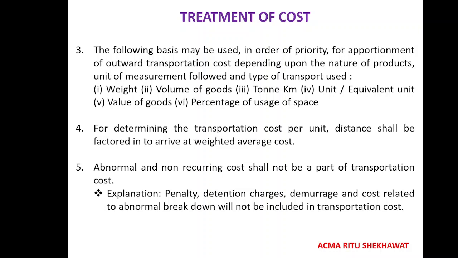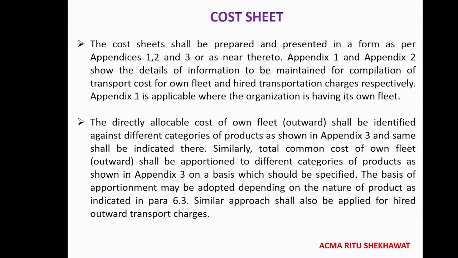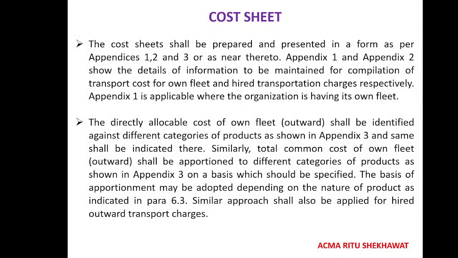For determining the transportation cost per unit, distance is the major factor to arrive at the weightage. Abnormal and non-recurring items like penalty, detention and demurrage shall not form part of it. The cost sheet shall be prepared in three appendices, 1, 2 and 3, which we will see with the format in this PPT.